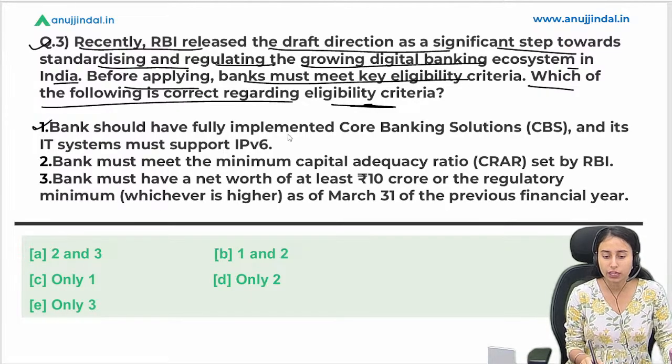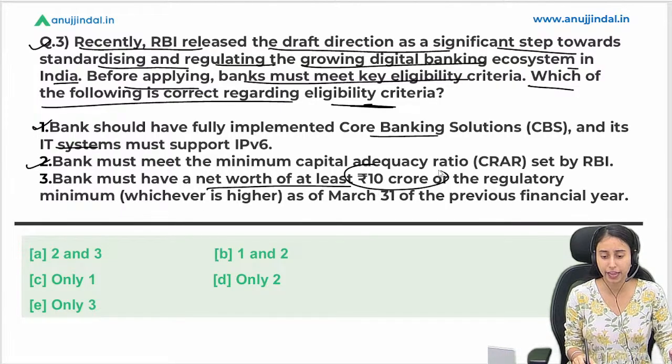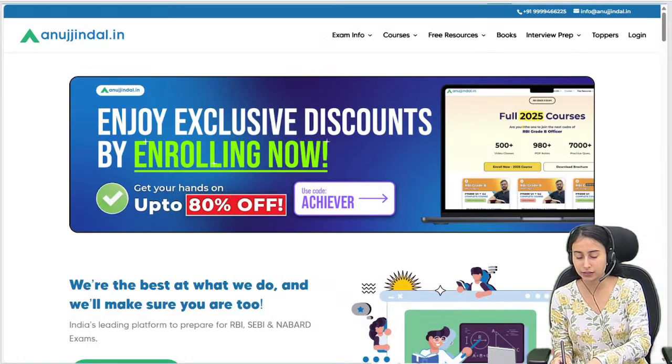Bank should have a fully implemented core banking solution with IT system support. Bank must meet the minimum capital adequacy ratio, and they must have a net worth of 10 crore. This is incorrect. Okay, so which one is right? Right, B. 1 and 2 is correct. Okay, good everyone. B is the right answer for the third one.